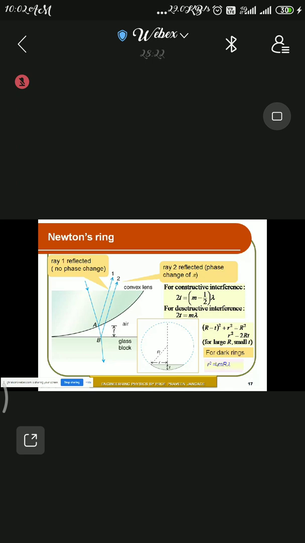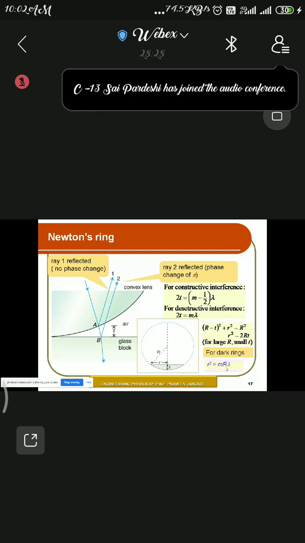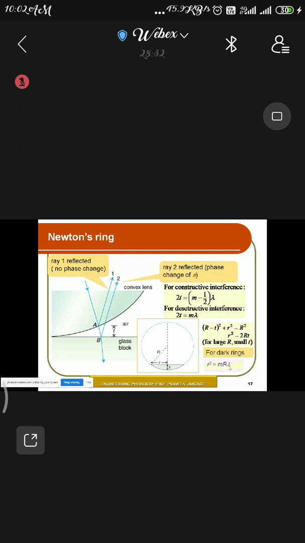So if you go on substituting the value of m, starting from say 0, 1, 2, etc., you will get these values in terms of capital R. Sometimes the question can be asked in this way also: prove that the radius of the nth dark ring is proportional to the wavelength of light. So you should solve this.